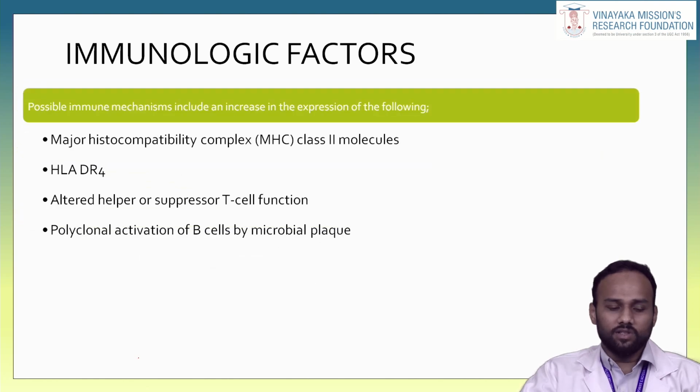These are the four possible mechanisms which can increase the expression of the following. The first one is major histocompatibility complex 2, and the second is HLA-DR4. There will be altered helper or suppressor T cell function, and there will be a polyclonal activation of B cells by microbial plaque.